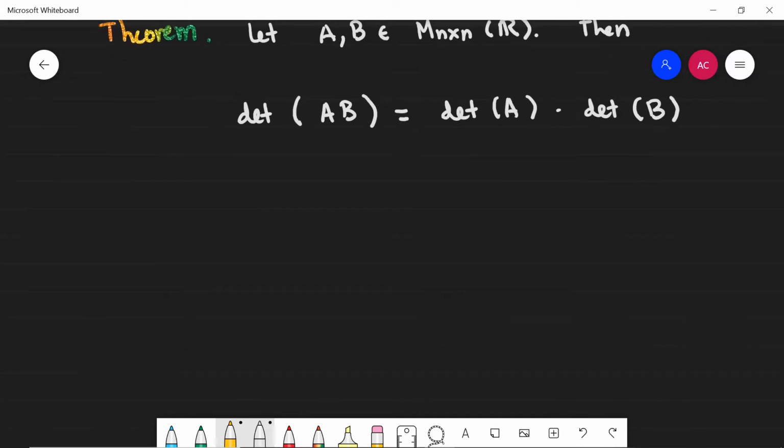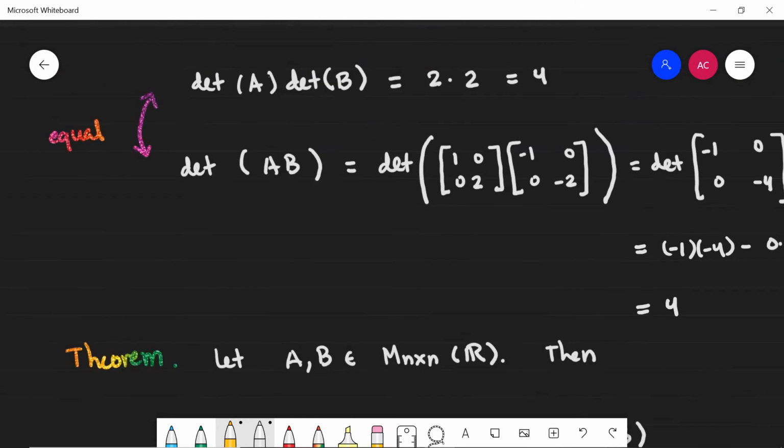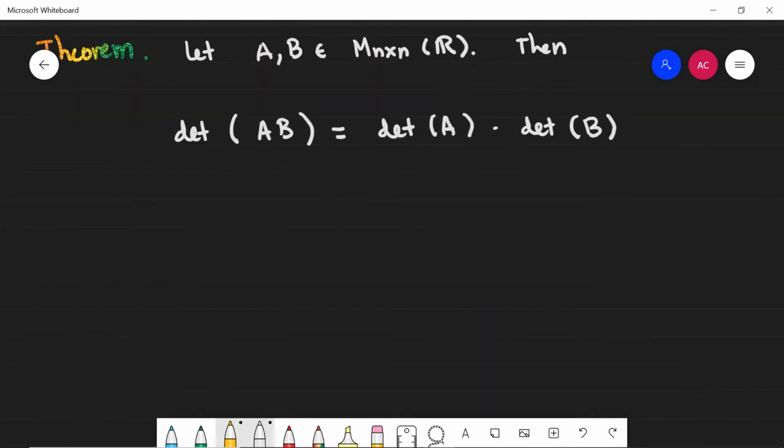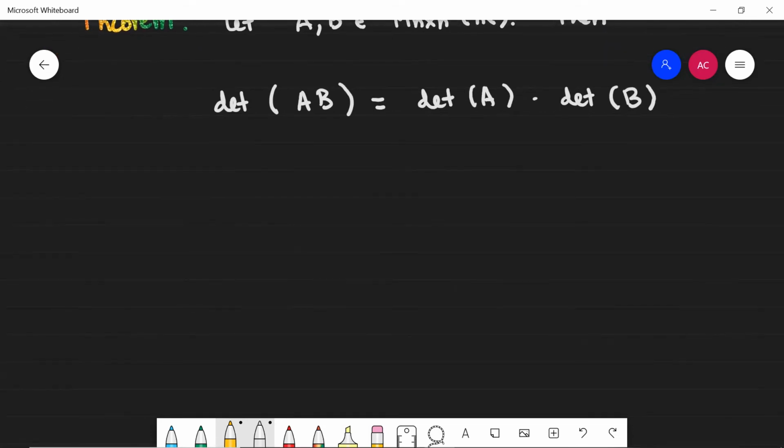And you'll see it's not a terribly difficult proof. It relies heavily on the result I stated at the beginning of class in our review about the determinant being multiplicative when you're looking at elementary matrices. Okay, so let's go ahead and write down our proof here.